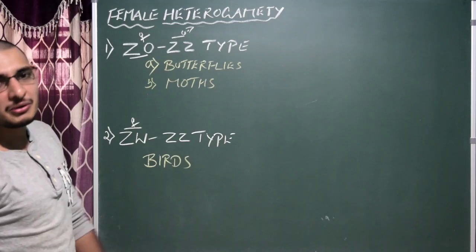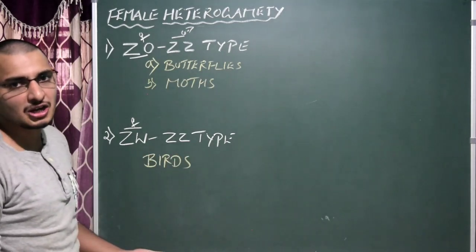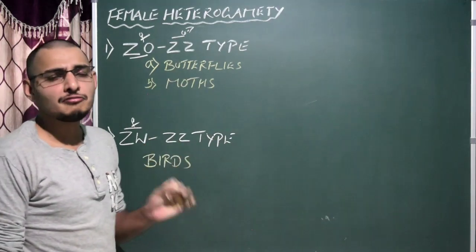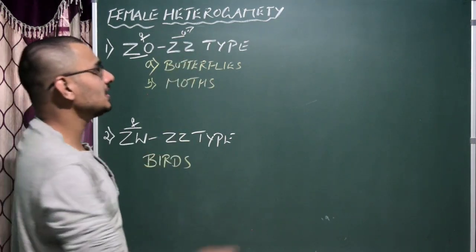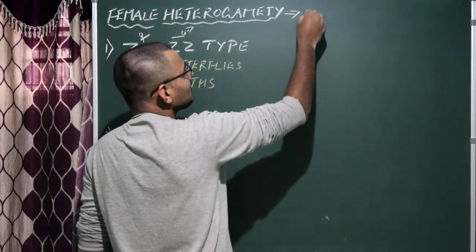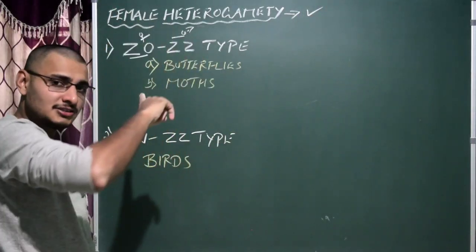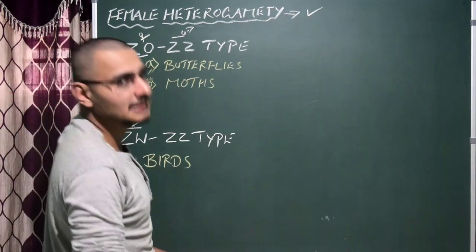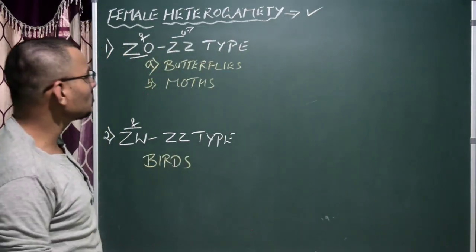Female heterogamety, you have to write the definition first, sex determination, then female heterogamety. What is female heterogamety? 2 different types of ova are produced in terms of sex chromosome by the female, that is female heterogamety. In this case, the females determine the sex of the progeny, correct? The other case, males, but in this case, females, female heterogamety, that determines the sex of the progeny. Okay, so we'll go with Z0, ZZ type.